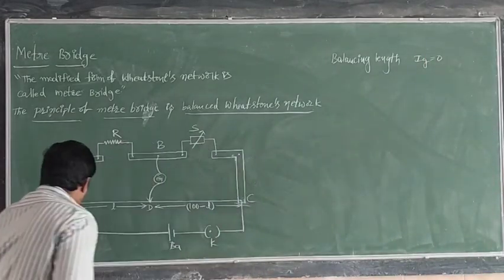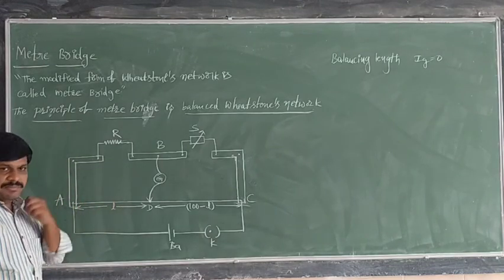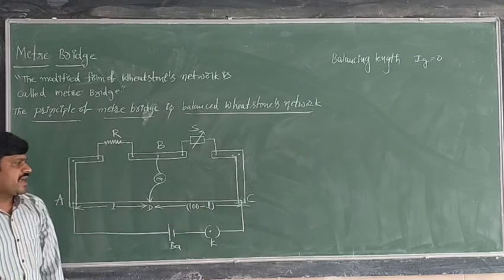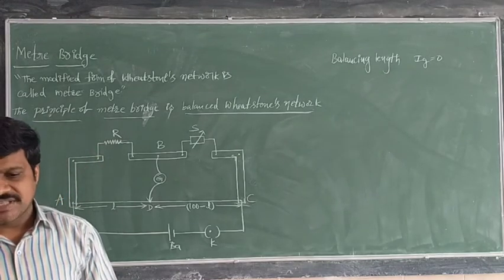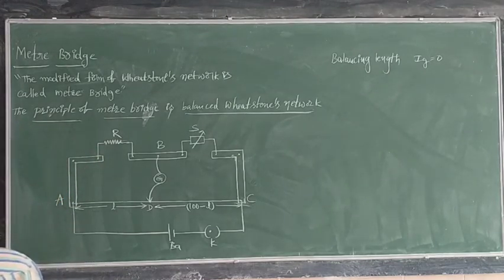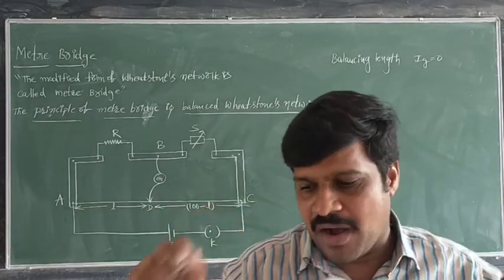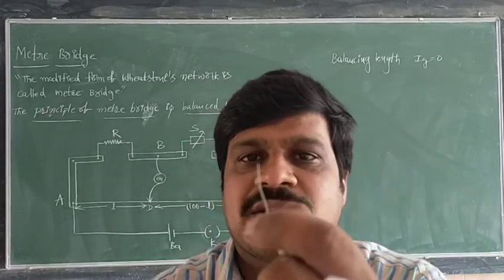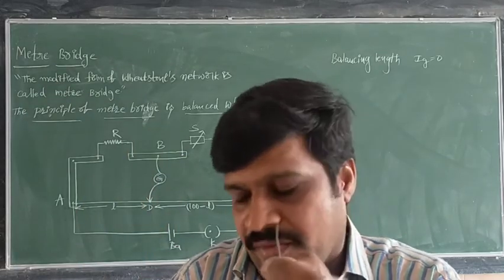Now from A to D, wherever it may be, the galvanometer current will become 0. The remaining will become 100 minus L. Here R is the unknown resistance of wire. Unknown resistance of wire means any single wire, a small wire. You are observing here, this is the small wire. This wire also we can consider as a wire, but the wire length must be 1 meter.